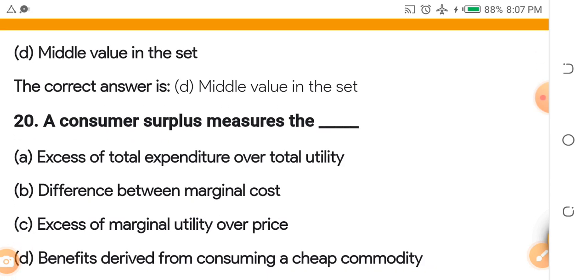A consumer surplus, I hope you are still following. I want you to pay rapt attention.